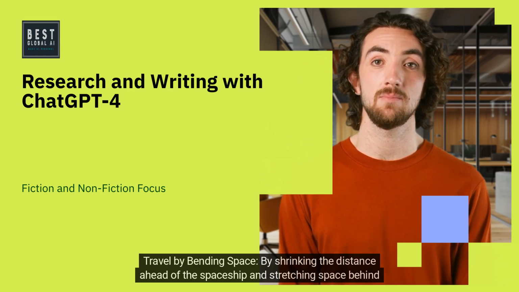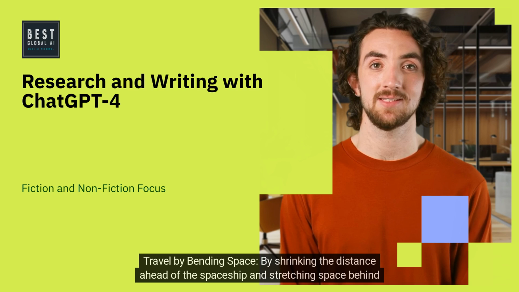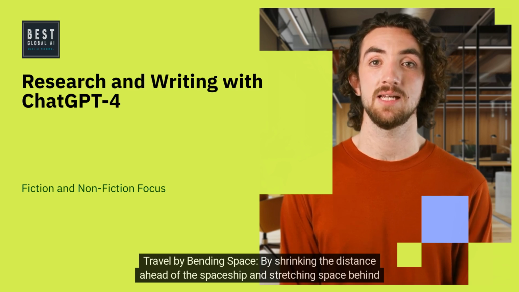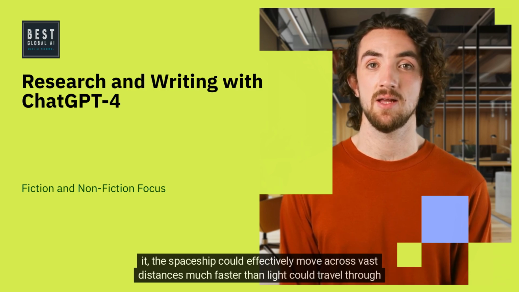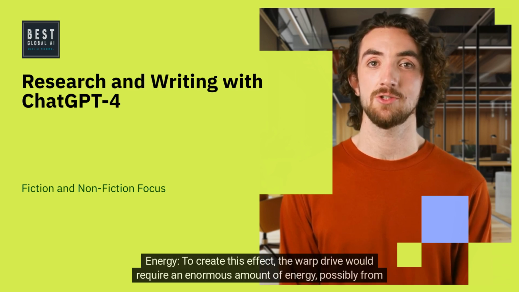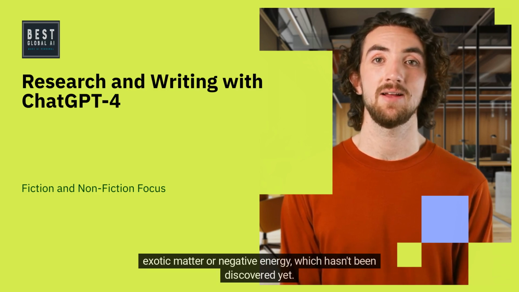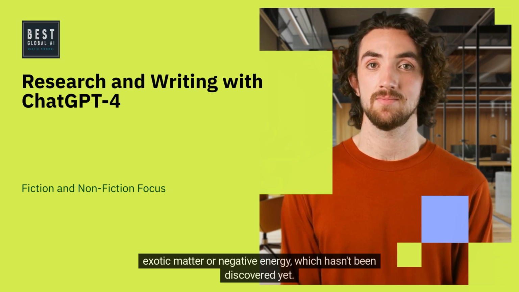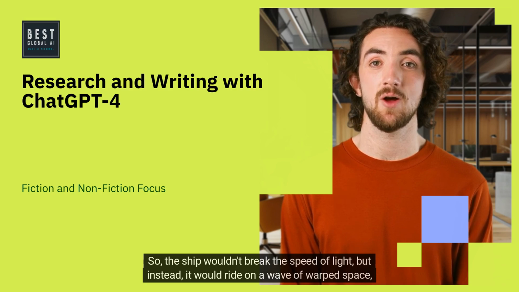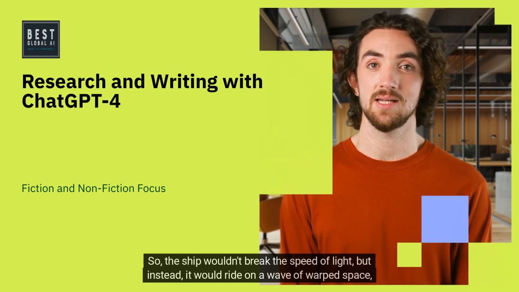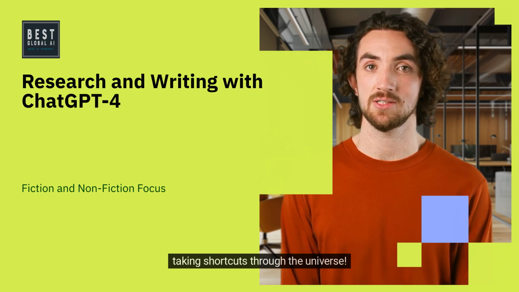Travel. By bending space, by shrinking the distance ahead of the spaceship and stretching space behind it, the spaceship could effectively move across vast distances much faster than light could travel through normal space. Energy. To create this effect, the warp drive would require an enormous amount of energy, possibly from exotic matter or negative energy, which hasn't been discovered yet. So, the ship wouldn't break the speed of light, but instead, it would ride on a wave of warped space, taking shortcuts through the universe.